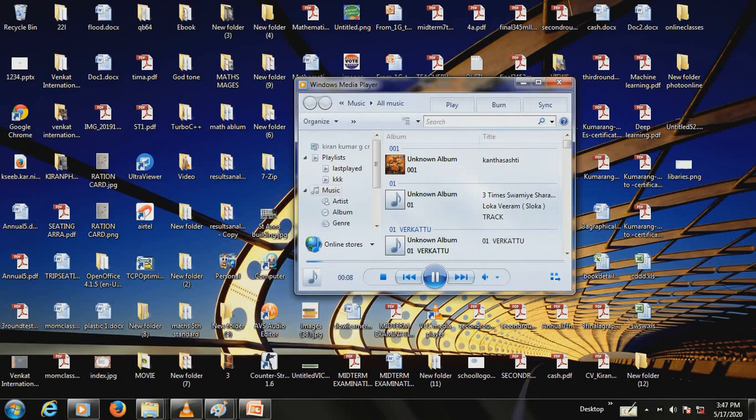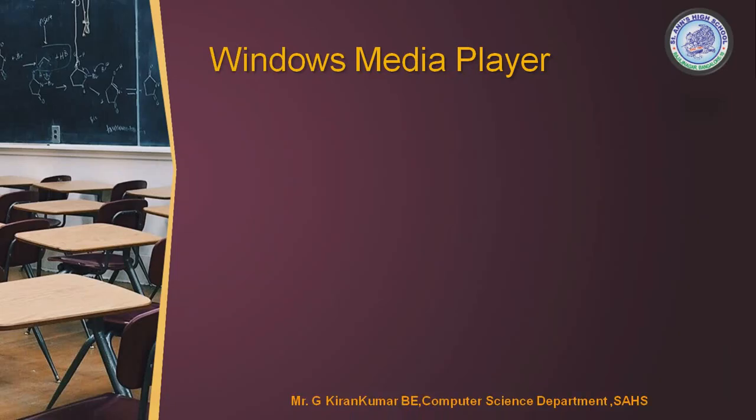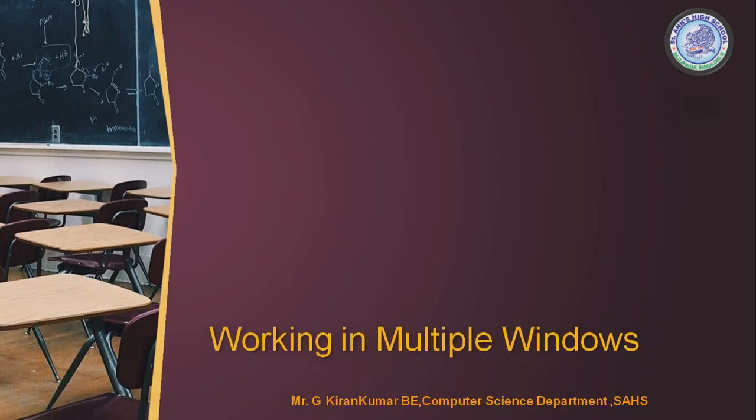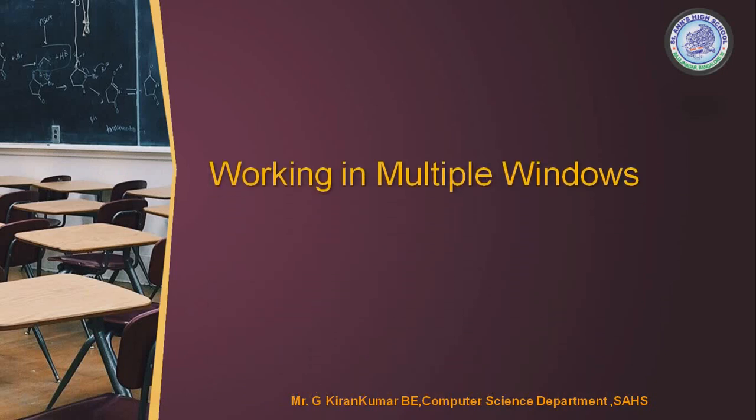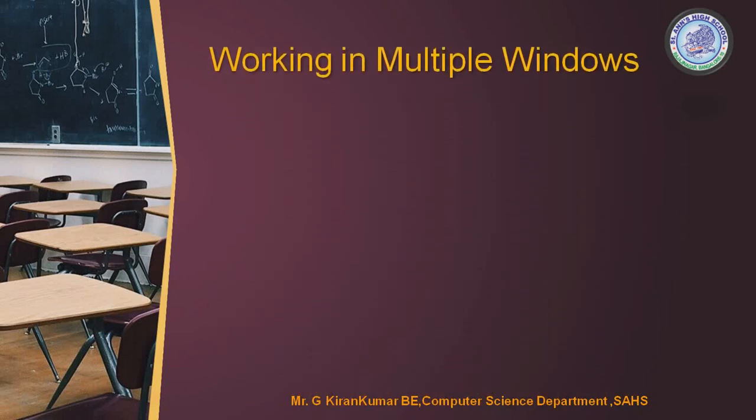Now let me go on to the working. Yes, this is the most important thing which you can do or which you want to do. Suppose you've been playing, on one side you have internet facilities, you will be browsing FB, you wanted to play some games. So what you need to do, you have 3 types of windows in your desktop, on your laptop, anywhere you do.